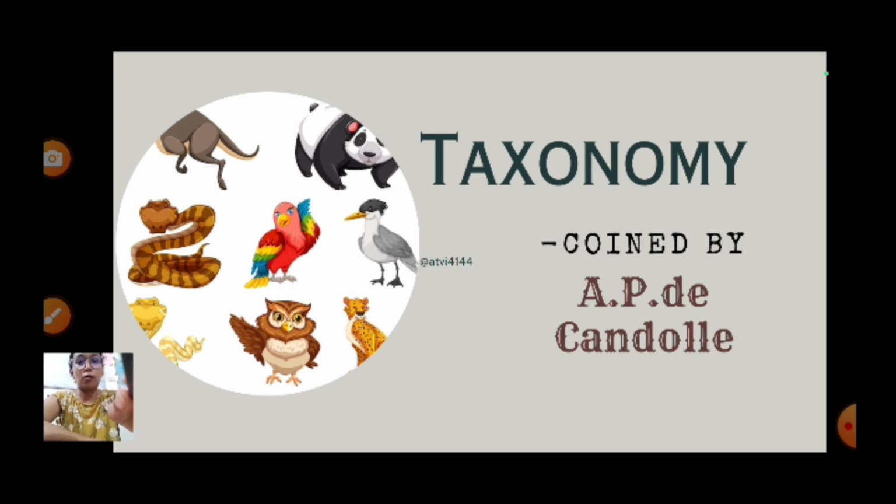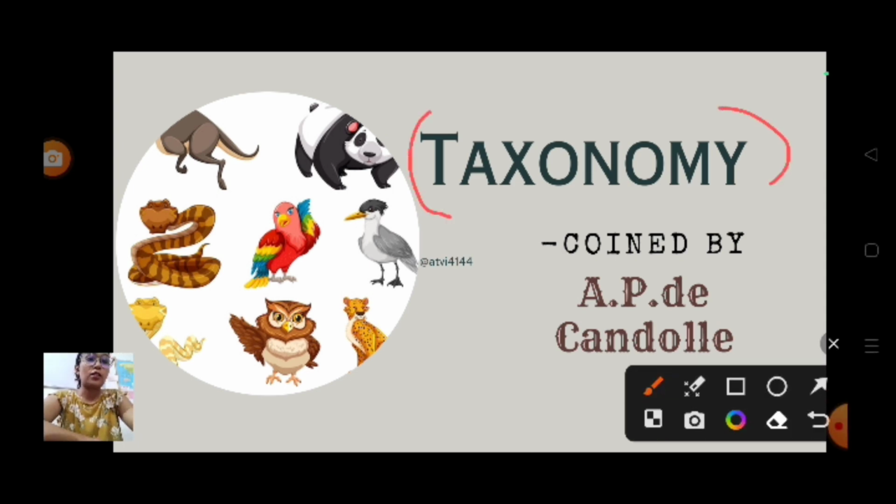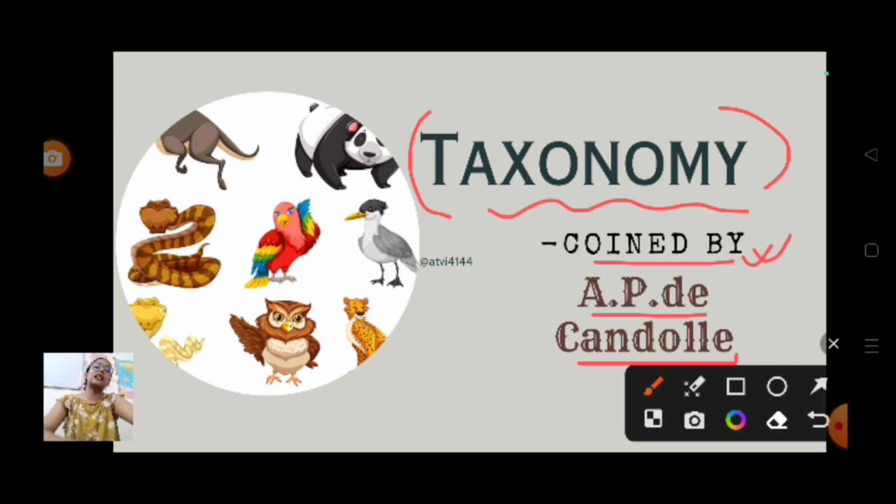Okay. The next slide is talking about taxonomy. It's a new concept. The term taxonomy was given by A.P. de Candolle. He was the first who coined the term taxonomy. Taxonomy is a study of principles and procedures of classification. It involves naming, like nomenclature, it involves identification, it involves classification. Okay, understanding? We'll go into details in the next slide. So you just have to know who coined the term taxonomy from the examination point of view.